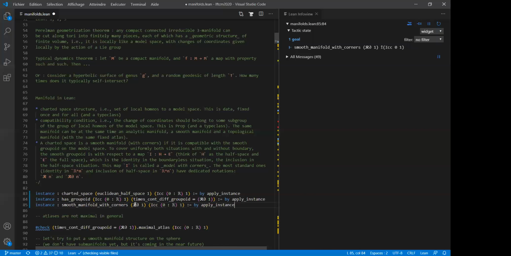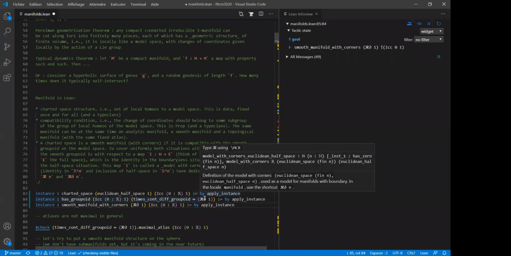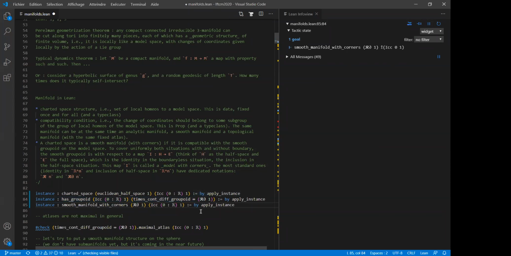So why is this weird stuff here? The smooth groupoid of, so infinity is just the order of smoothness. So maps are infinitely smooth. And then you have this weird R delta of 1. And it just means that when you're talking about a smooth structure, if you're on a vector space, you know what to do, you're fine. But here, I'm talking about a manifold with boundary. So I'm in a half space.